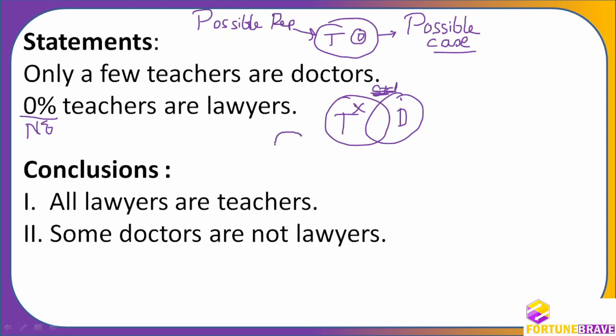So that is very easy. We know it very well. So we'll put a cross mark and then we'll put here lawyers. No teachers are lawyers. This type of statement will be excluding both of them. So if no teacher is a lawyer, then no lawyer is a teacher will also be true all the time.